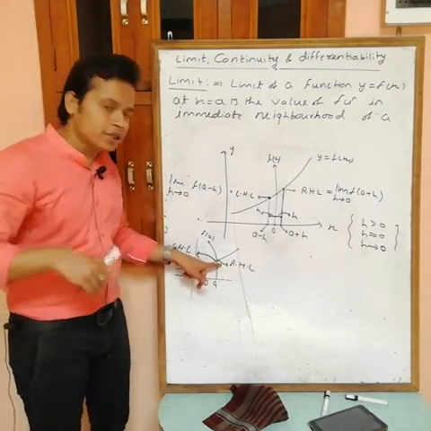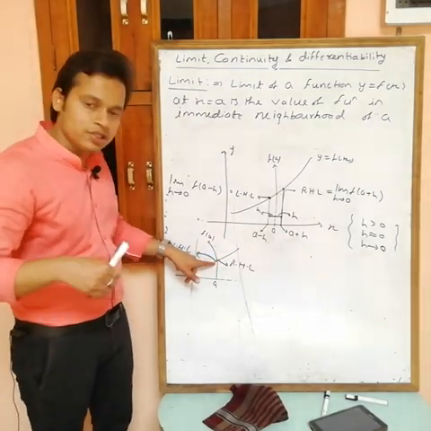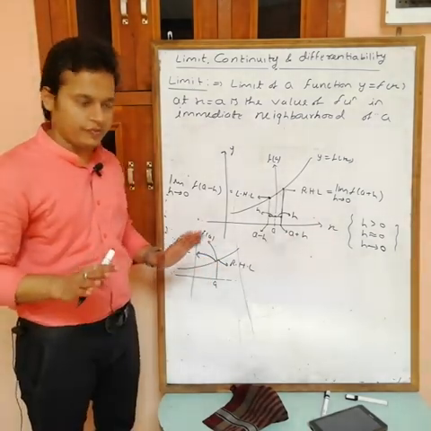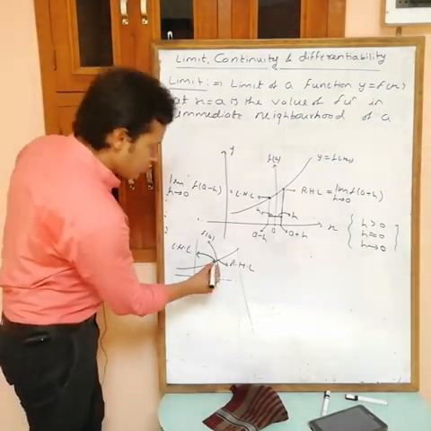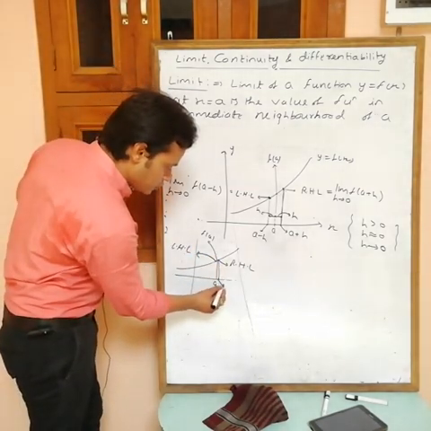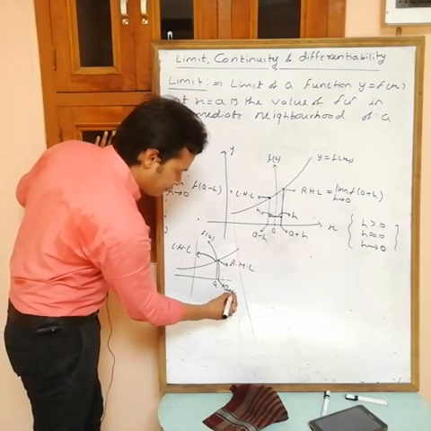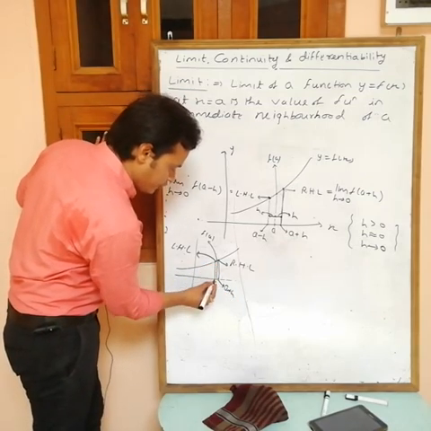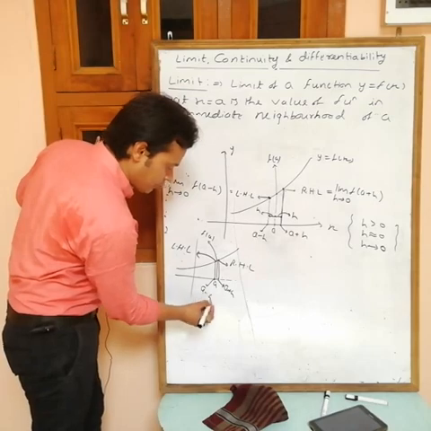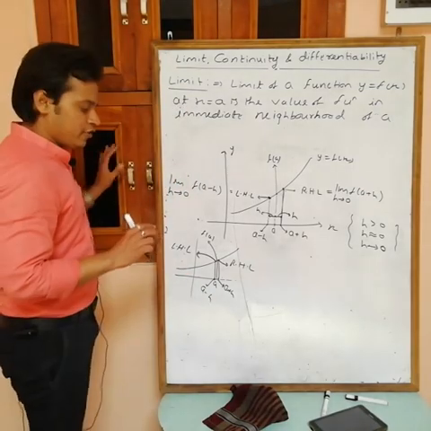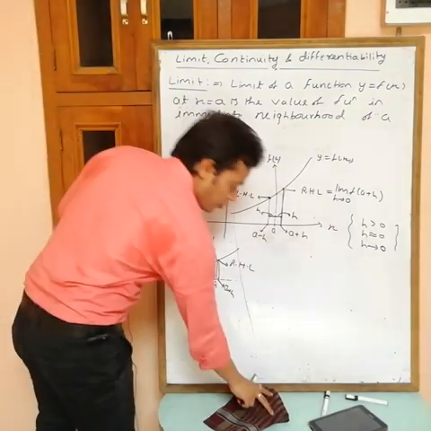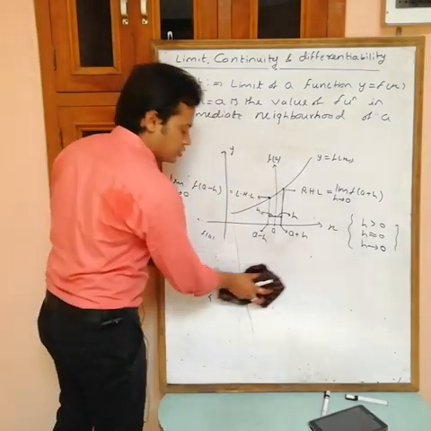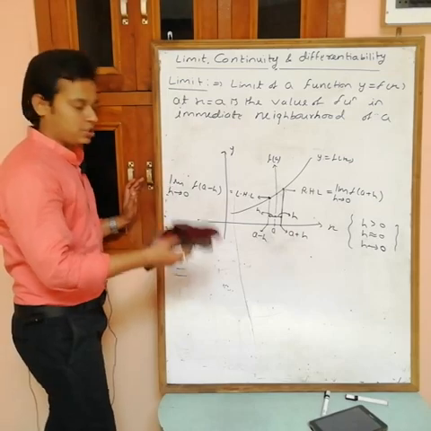Just next value is the right hand limit and just previous value is the left hand limit. RHL is the value of the function at the point a plus h, and LHL is the value at the point a minus h, where h is a very small positive quantity like 0.00000000000 h.